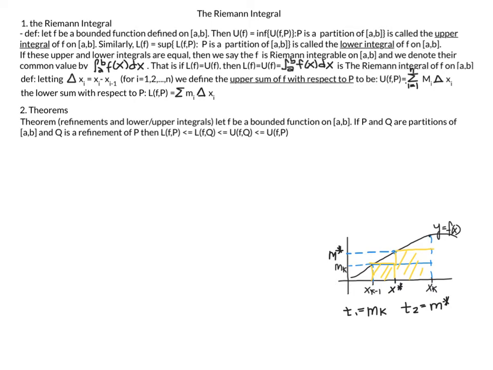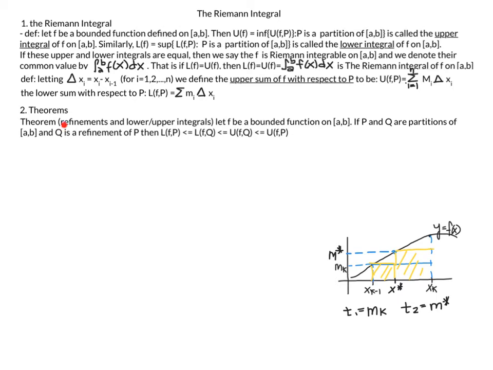But let me just take a moment to talk about this picture. So I have my drawing of f(x) here. Without the refinement, I have my area in blue. The area in blue talks about the partition from x_{k-1} up to x_k. So when I look for the infimum of the function value here, I have the absolute minimum for this entire interval at m_k. So this will be the area that I'm calculating.